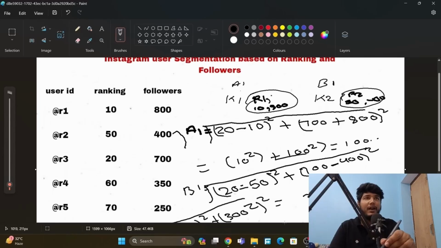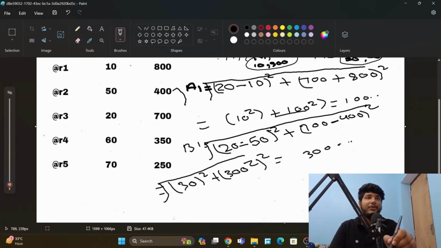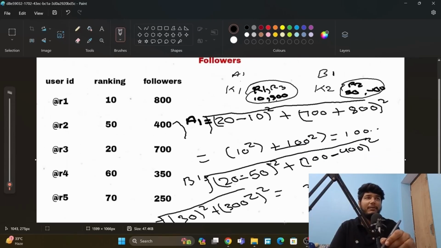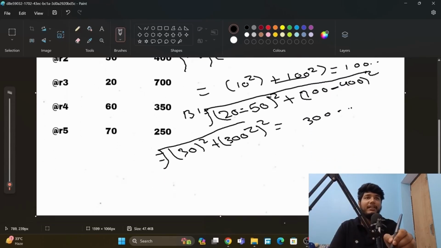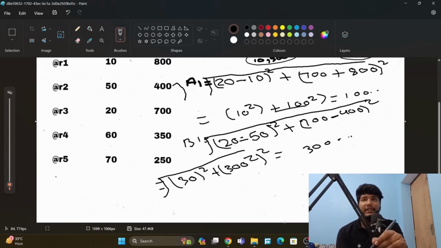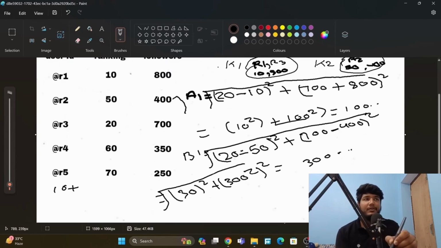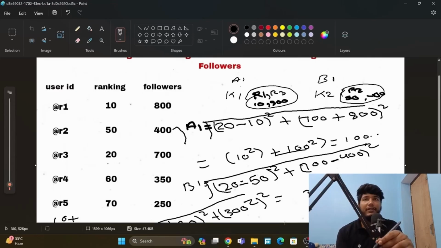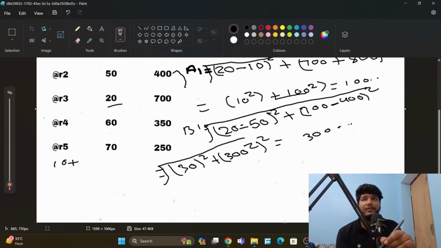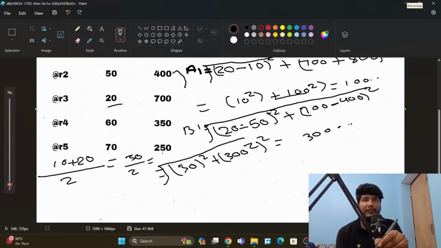That means R3 will go to A1 because it is the lowest value. Okay, R3 will go here because this is the lowest value. And now we have to update the centroid. So how will we update it? Let's see. First we will write here 10 plus the value 20 by 2, and we will calculate the mean of it. So the mean will be 30 by 2.